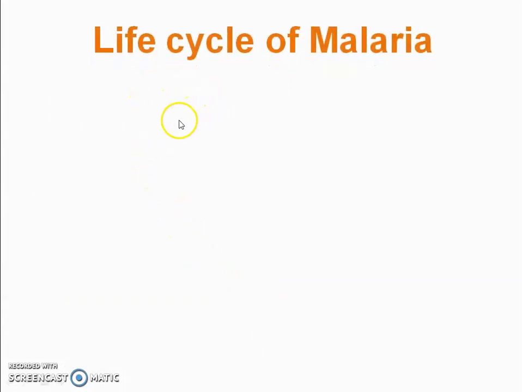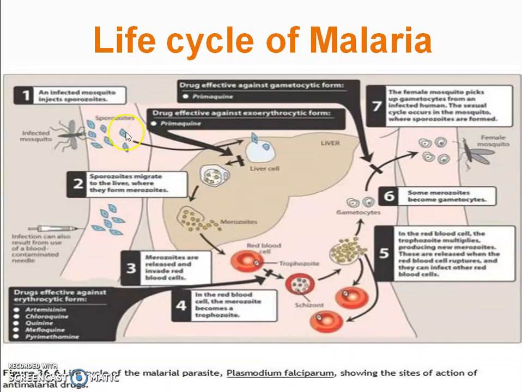Life cycle of malaria. First of all, malaria parasites spread by successively infecting mosquitoes, that is the Anopheles mosquito. Whenever an infected mosquito bites a healthy person, it spreads sporozoites into their bloodstream.